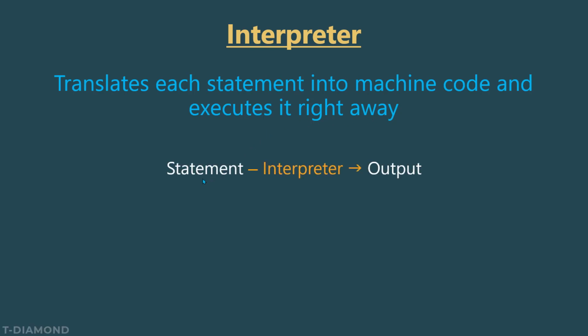So we have something like this. We have a statement from a program. The interpreter will translate it to machine code and then it will execute it. So we will see the output. And this over here will be done on all the statements in our program, statement by statement. But the compiler translates all the program into machine code. Okay, so this is the difference between an interpreter and a compiler.